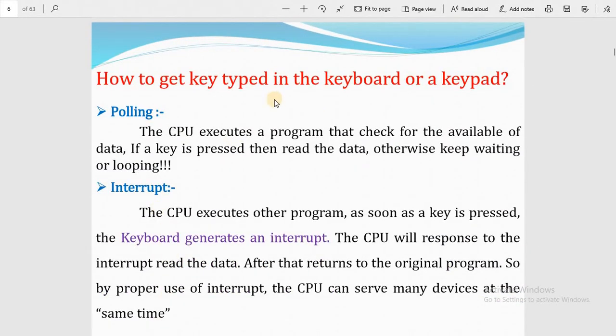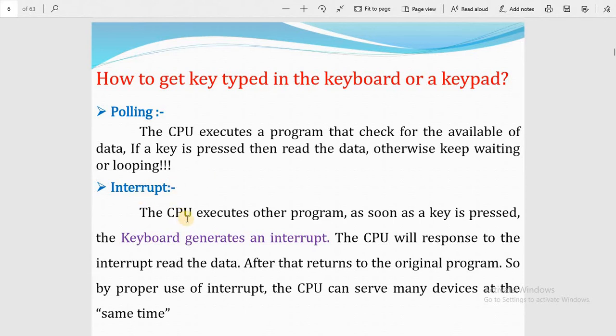How do we get a key typed on the keyboard or keypad? What are polling and interrupt? We have to understand. In polling, the CPU executes a program that checks for the availability of data. If a key is pressed, it reads the data. Otherwise, it keeps waiting or looping. Waiting or looping happens when we are inputting data or instructions, and the CPU waits for the information. That waiting condition is called polling.